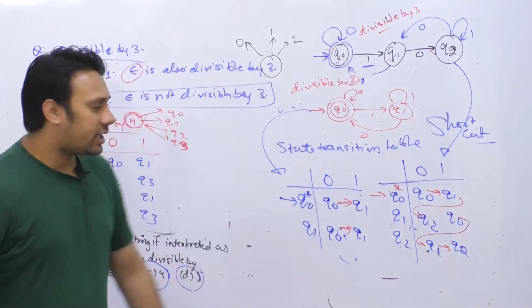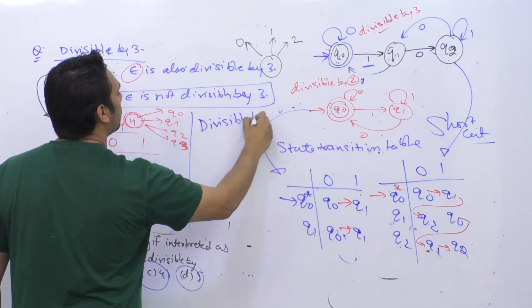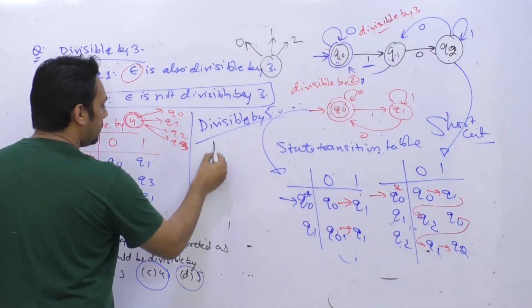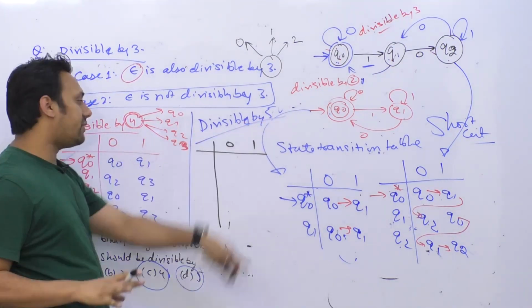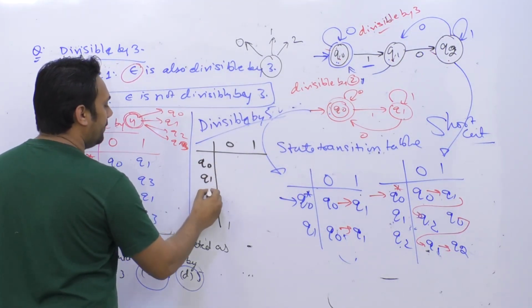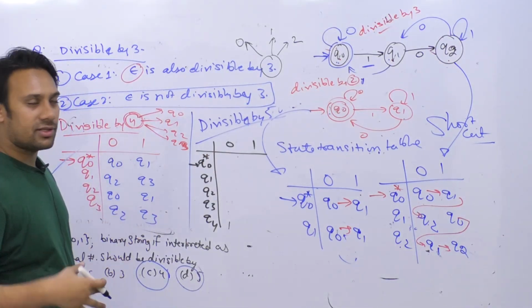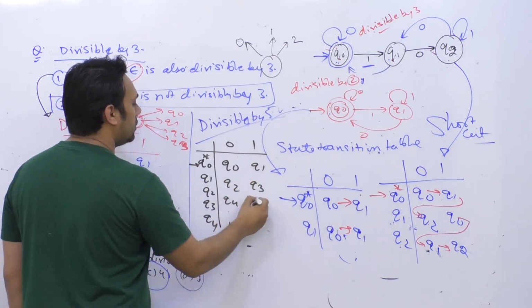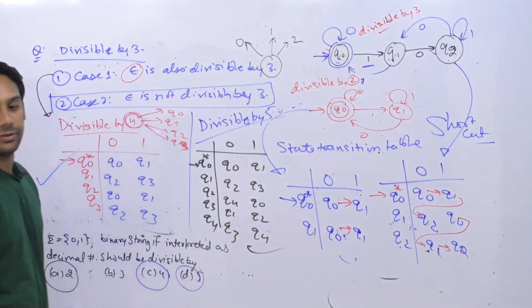In the same way, if I want to make a table for divisible by 5, there exists a similar kind of shortcut here also. What are the input values? The inputs are 0 and 1, and because we are doing divisible by 5, there can be 5 remainders: 0, 1, 2, 3 and 4. All you have to do is fill this table in the same order. So it is Q0, Q1, Q2, Q3, Q4, Q0, Q1, Q2, Q3 and Q4. That's it. The problem is solved.